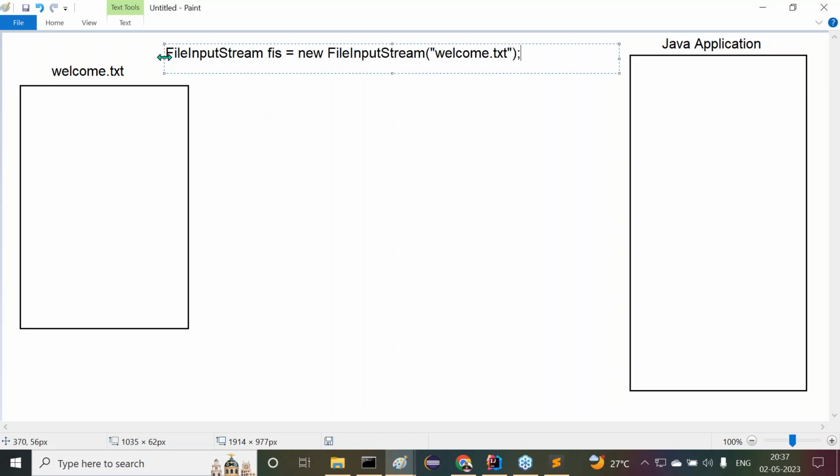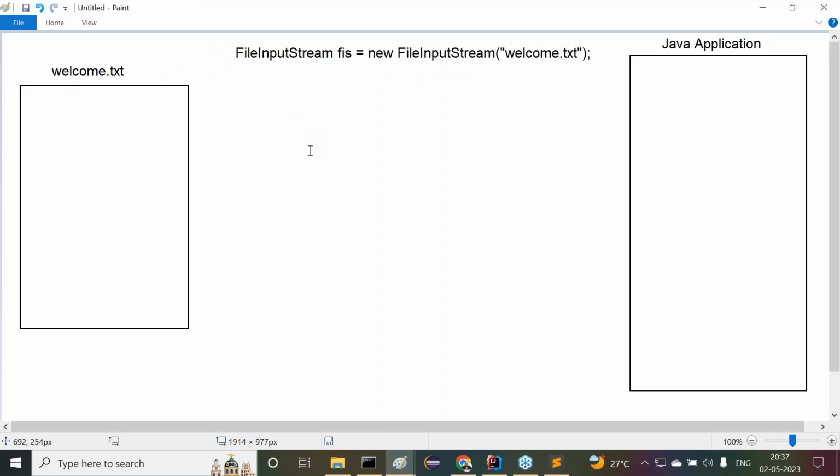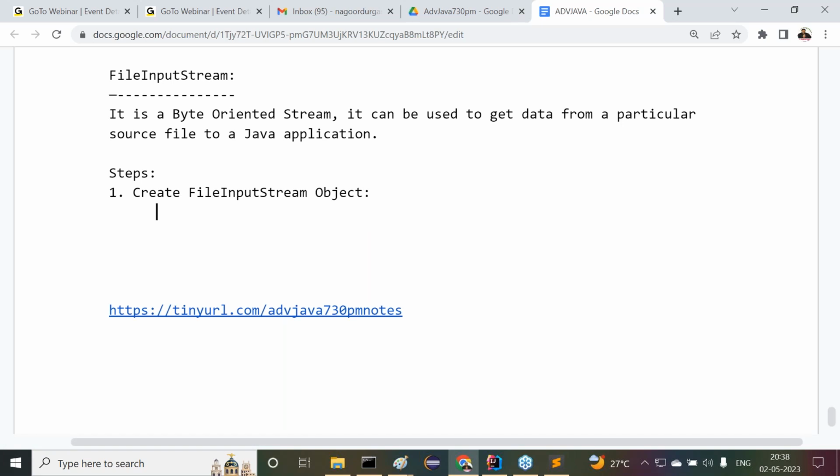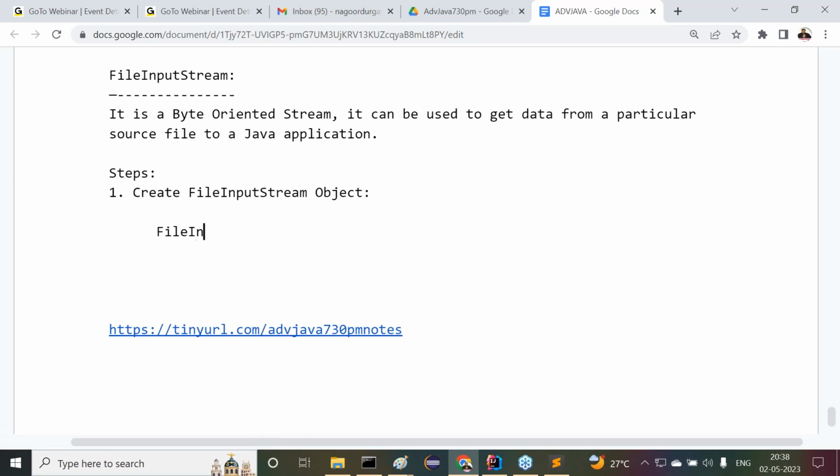Clear? All right, sir. What is the internal flow now? What exactly is that internal flow here? Create the FileInputStream object.